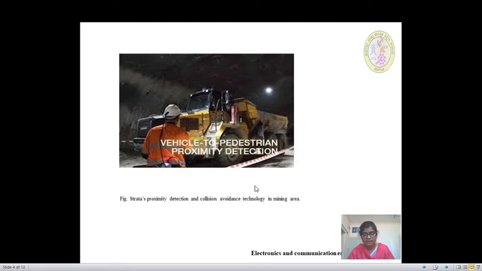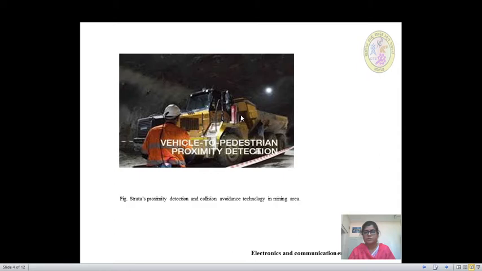And in certain systems, the proximity detection system is able to take control and initiate last line of defense measures such as stopping the vehicle. So here this is the advanced proximity detection system. Here this will not only give the alarm, but it will also give the instructions to stop the vehicle.